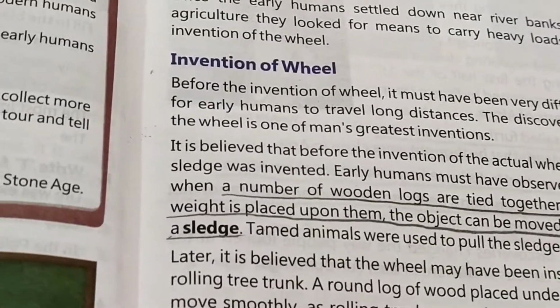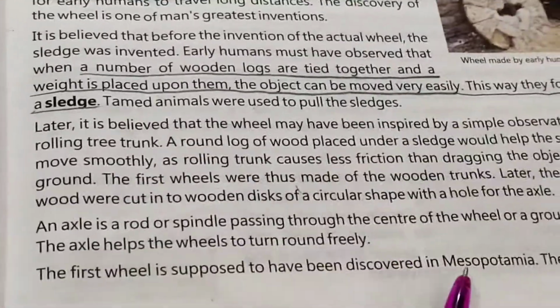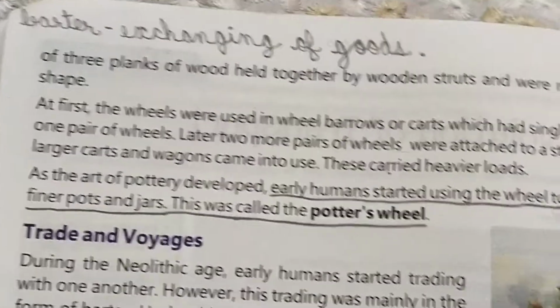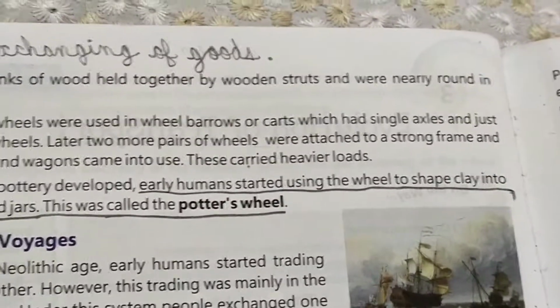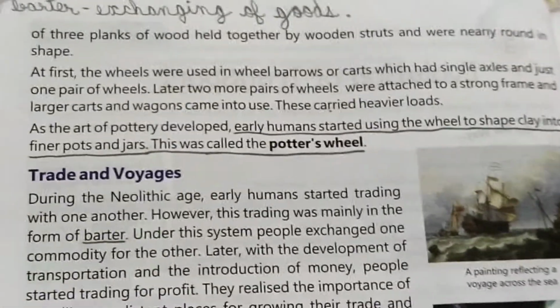And the first wheel is supposed to have been discovered where? In Mesopotamia. These wheels were made of three planks of wood held together by wooden struts, and they were nearly round in shape.